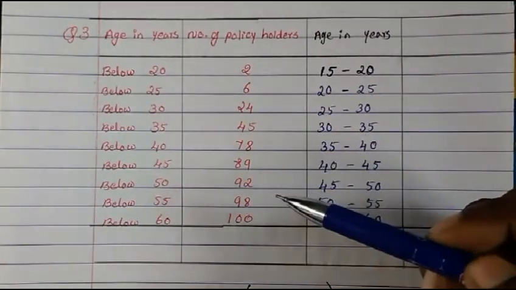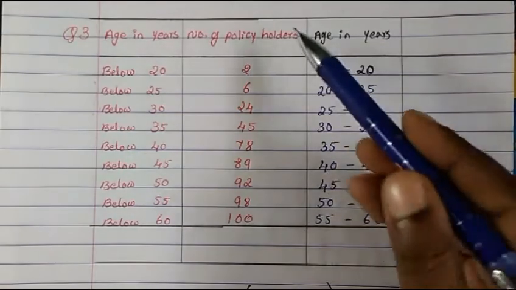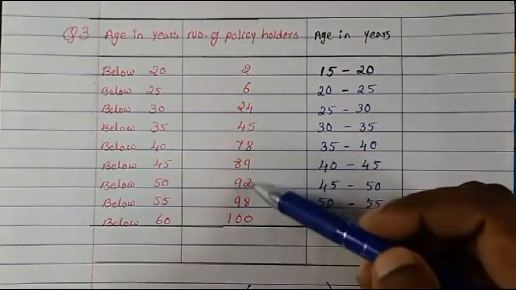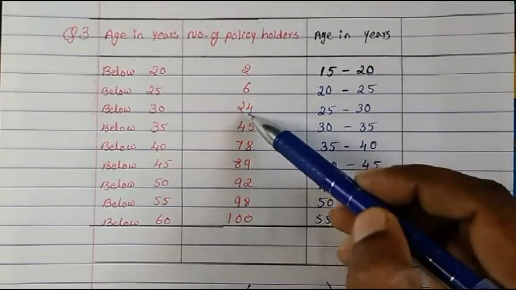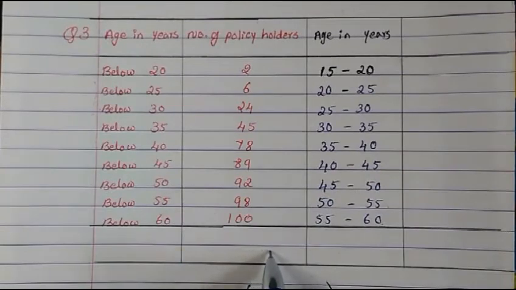Now look at this column. What is given? A total of 100 policy holders are there, but see how the frequency is given. It is going on increasing. Finally the total of 100 policy holders should come, but that 100 is already coming inside the answer.